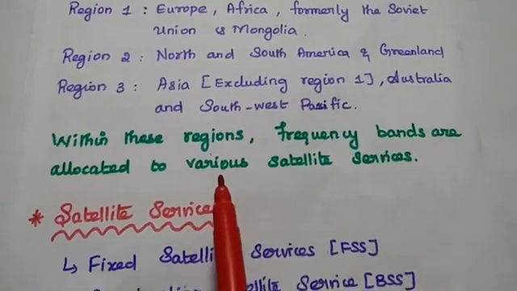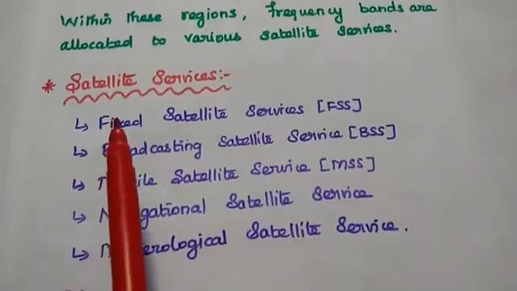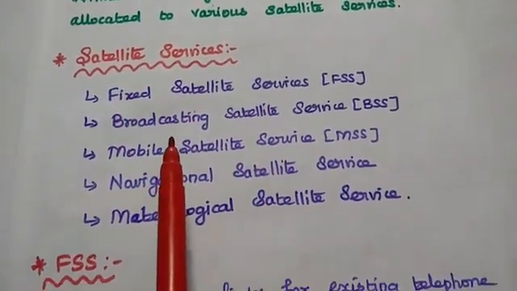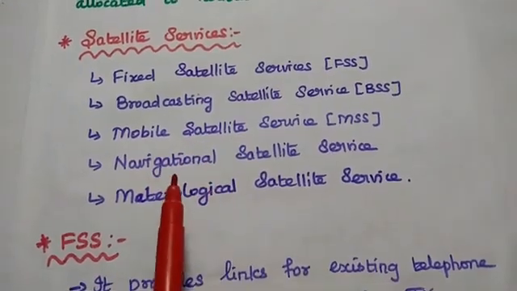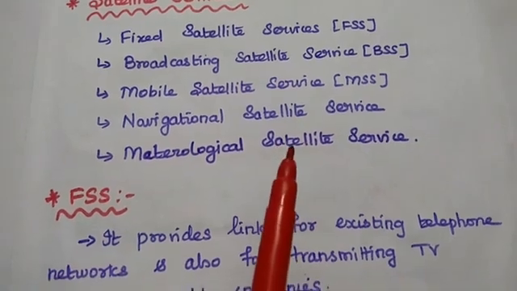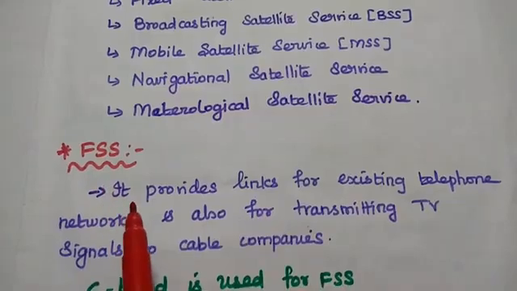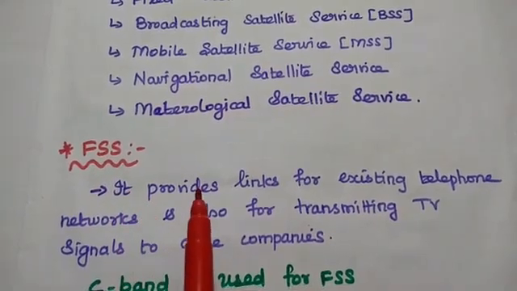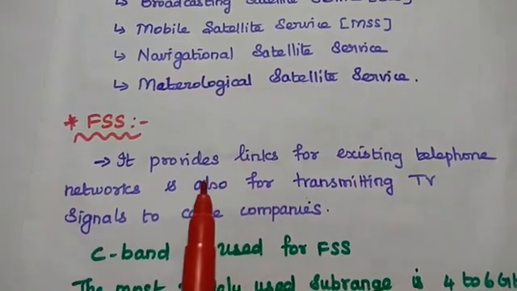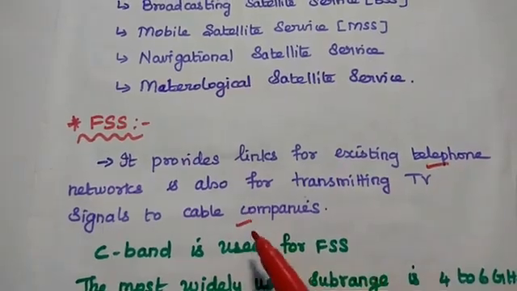So there are different satellite services available. Major 5 services are listed here: fixed satellite service, broadcasting satellite service, mobile satellite service, navigational satellite service, meteorological satellite service. So the first one is fixed satellite service. This fixed satellite service is mainly used to provide the link for the existing telephone system and also for cable networks, so mainly for telephone and cable companies.